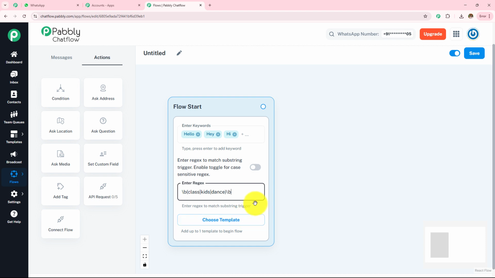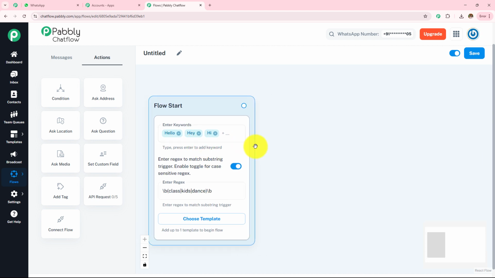Here we have one more option, enter regex to match substring trigger, enable toggle for case sensitive regex. I am going to toggle this on, this is for case sensitivity. So by enabling regex, your chatbot can understand more variation of user messages without needing to add every possible keyword manually. So here we are done with this adding of keywords and regex. And now moving on to the next step, as soon as this chatbot gets triggered, what message it is going to send.